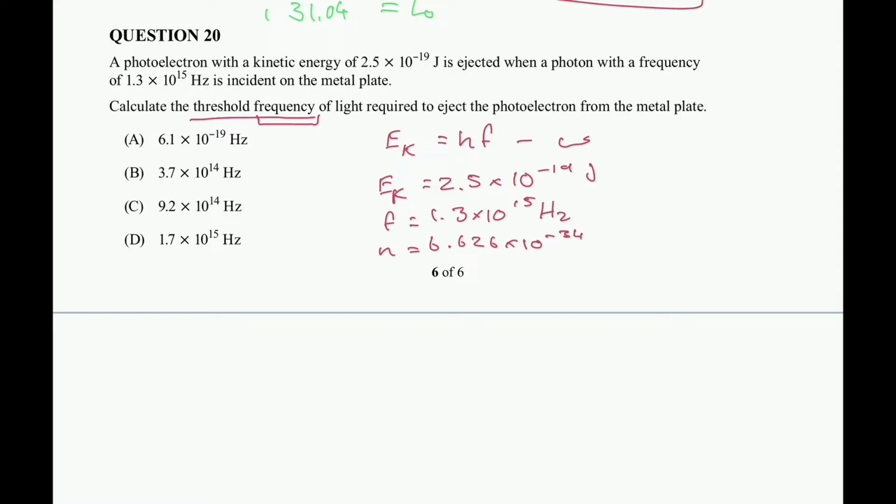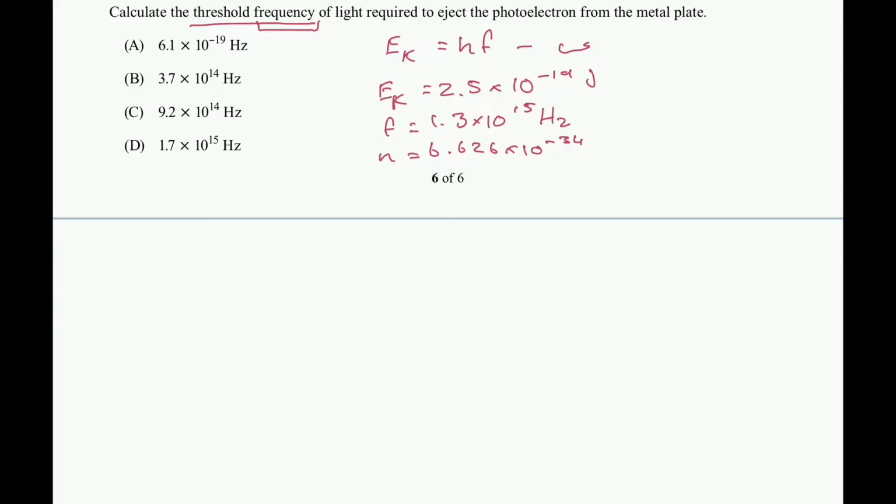So I'm trying to figure out what the work function is. So again, I'm going to first rearrange my equation. I'll write it again with some room. EK is equal to HF minus W. My new statement is going to be HF is equal to EK plus W. Therefore, W is equal to HF minus EK.